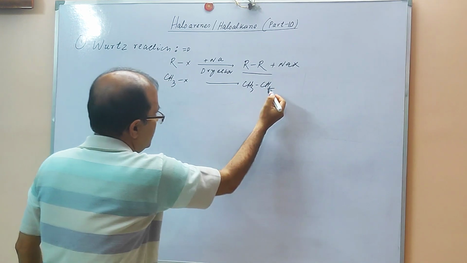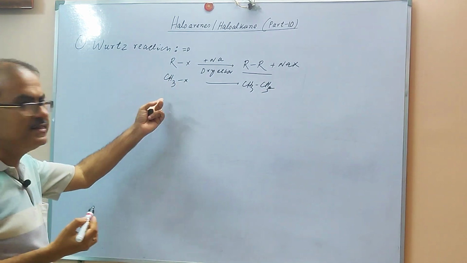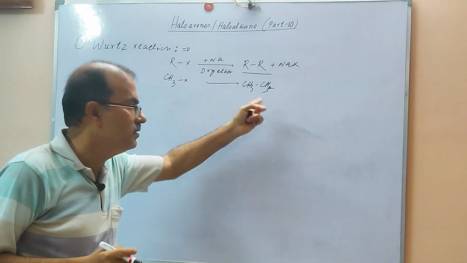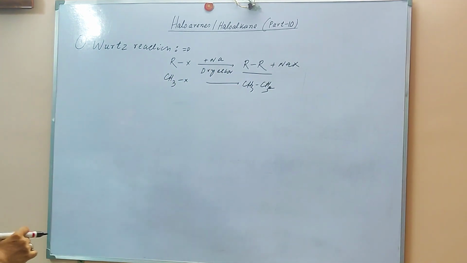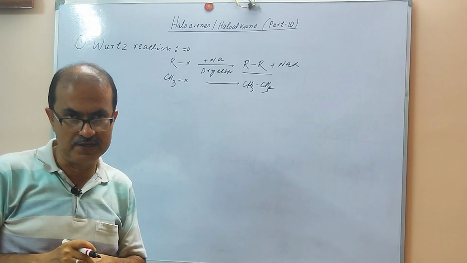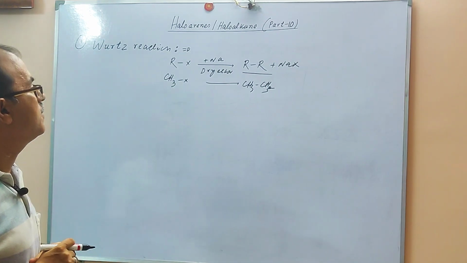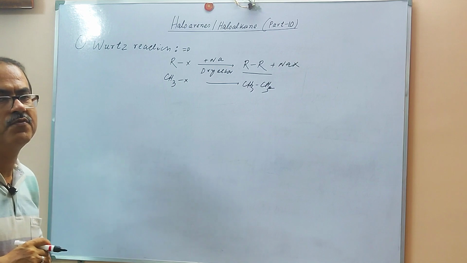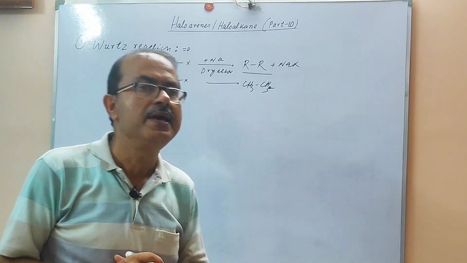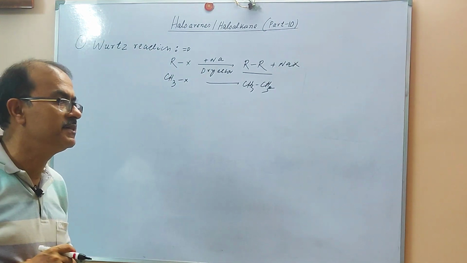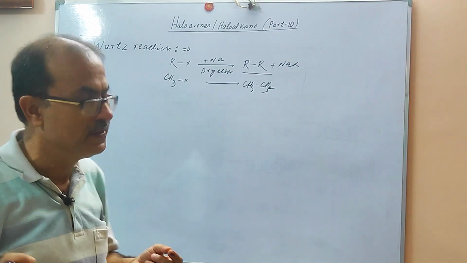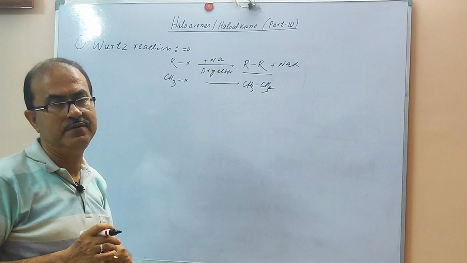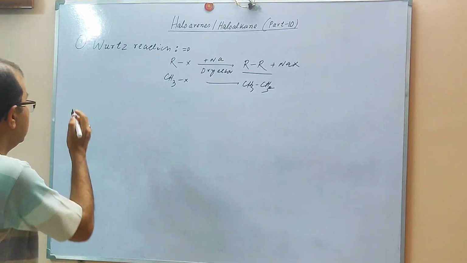That is, if there is one carbon atom in the alkyl halide, it will be double the carbon atoms after the reaction. This is the Wurtz reaction, a very important reaction for the formation of different types of compounds. In the examination you may be asked to produce ethane from methane. At that time you can take the help of the Wurtz reaction.